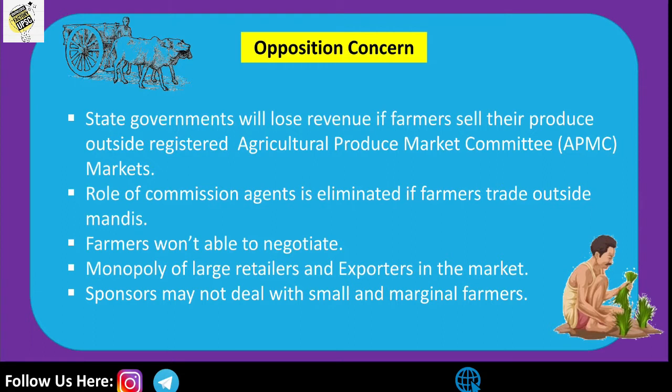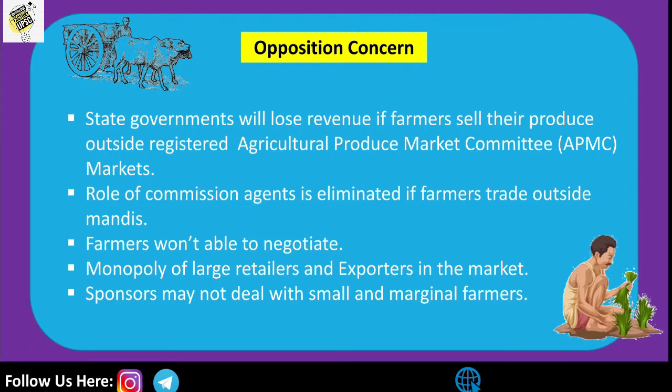And the third problem is that the role of commission agents is eliminated if farmers trade outside mandis. That means if the farmers trade outside the mandi, selling their products directly to the market, what will happen? The commission agents are eliminated. Okay, and the second problem is the loss of commission agents.